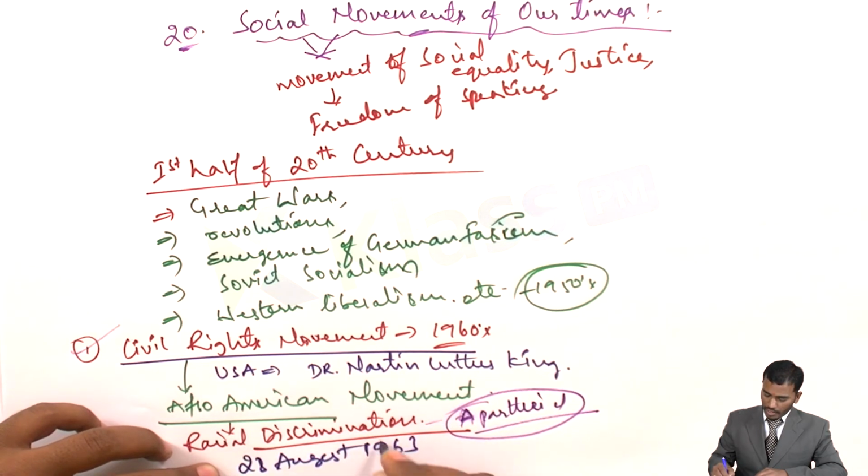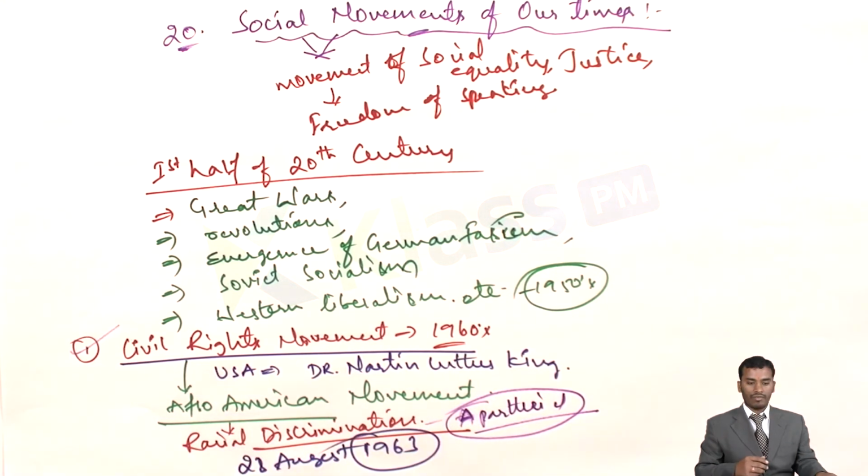There was a large-scale denial of different types of services. Even the schools were banned for the students, and the offices and all the other things also. That means blacks were completely banned. All the services which had been provided to them by the white government were removed, and even all the basic activities were banned.